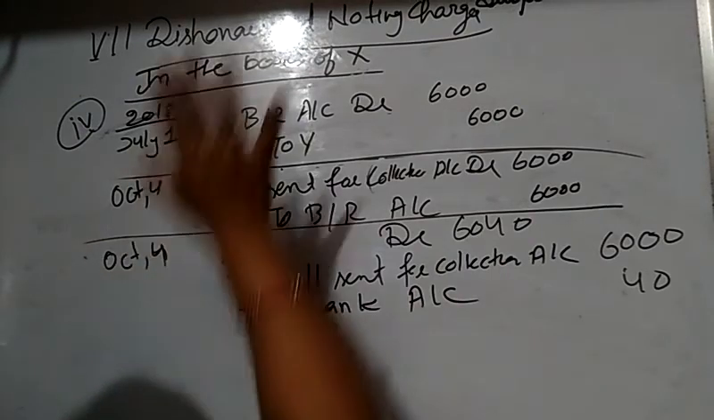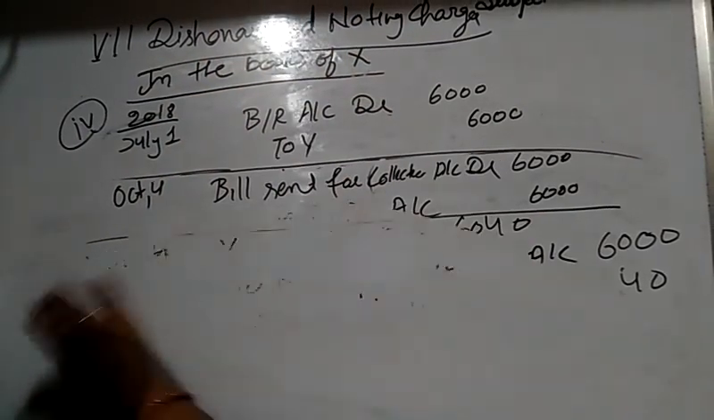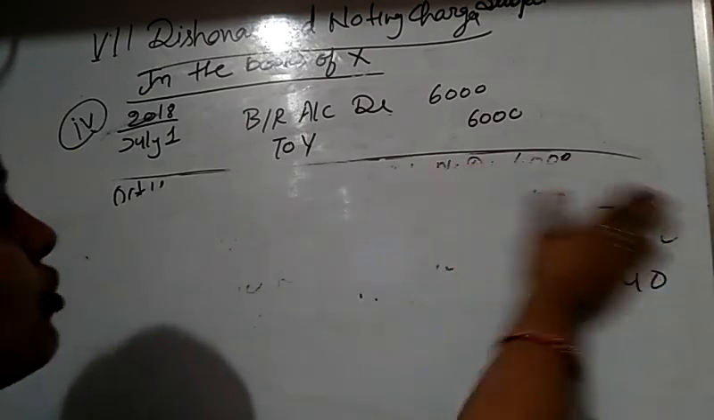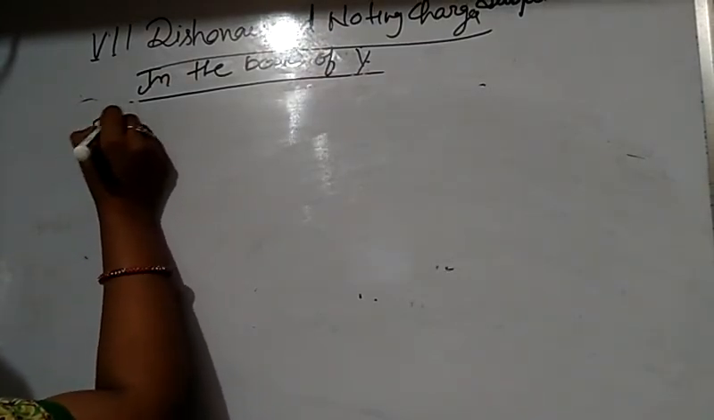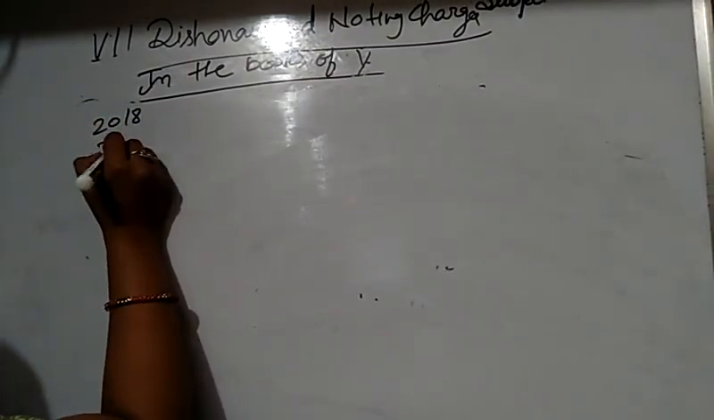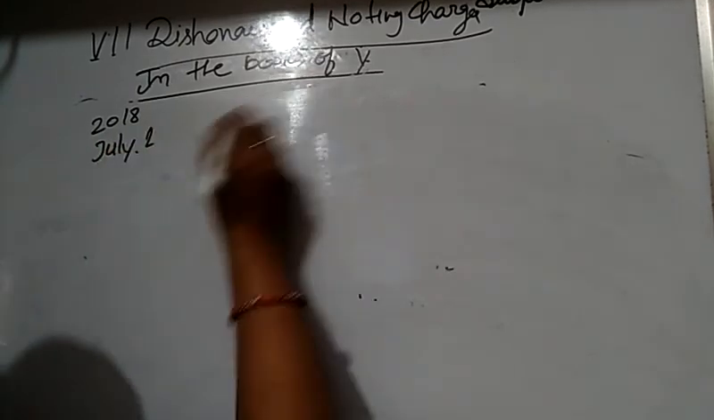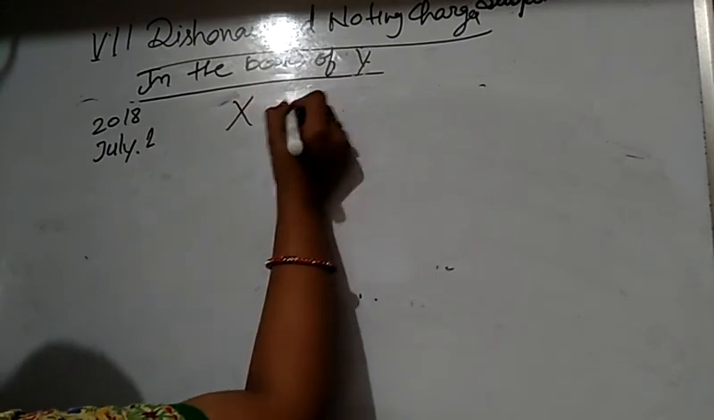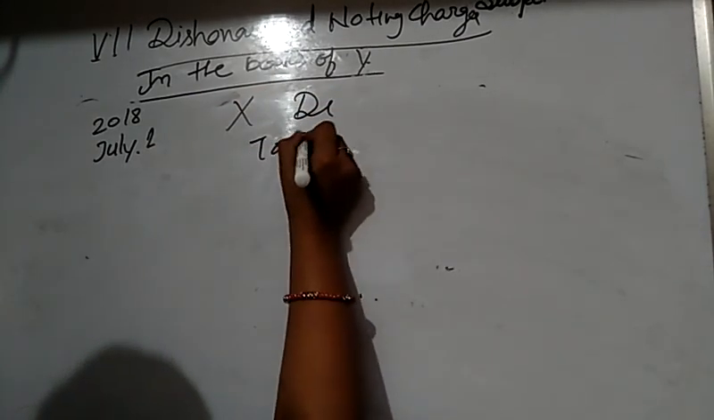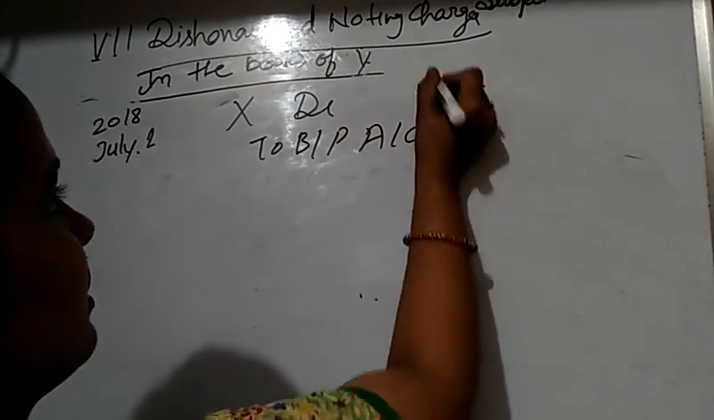Okay, students, all these entries in the four cases are in the books of X. Now we are passing these entries in the books of Y. Only two entries are in the books of Y. The first entry is when the bill is accepted on July 1st, 2018. So Y accepted the bill, and the journal entry is